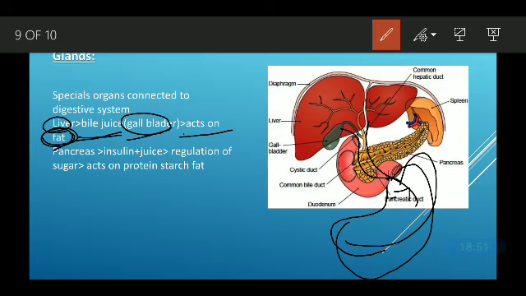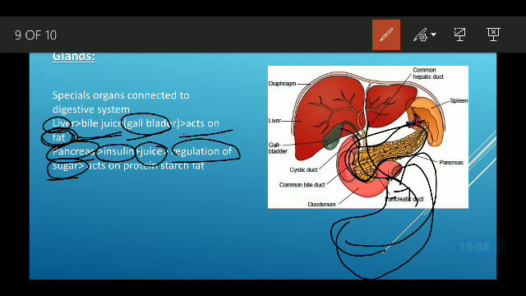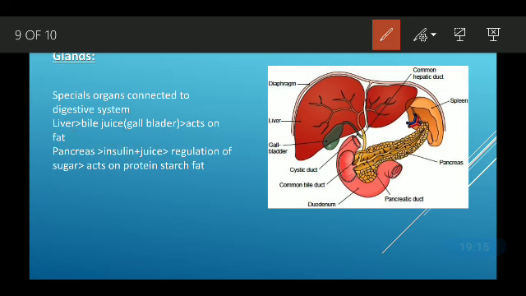Then the pancreas secretes insulin plus some juice. The work of insulin is to regulate the sugar level in our body. Whenever it stops functioning, sugar level increases in our body, and then people go for dialysis, meaning artificial removal of sugar from the blood. Then this juice acts on protein, starch and fat, and converts them to simple form.